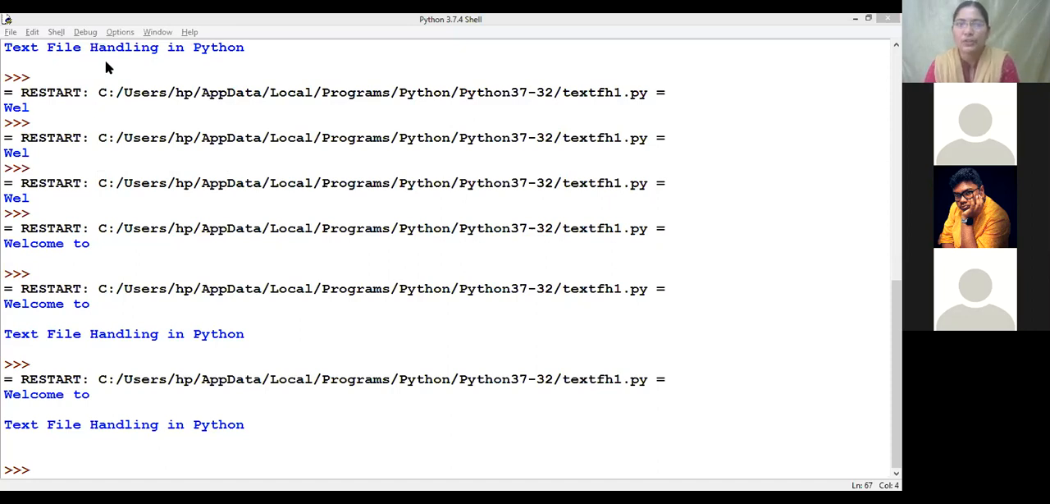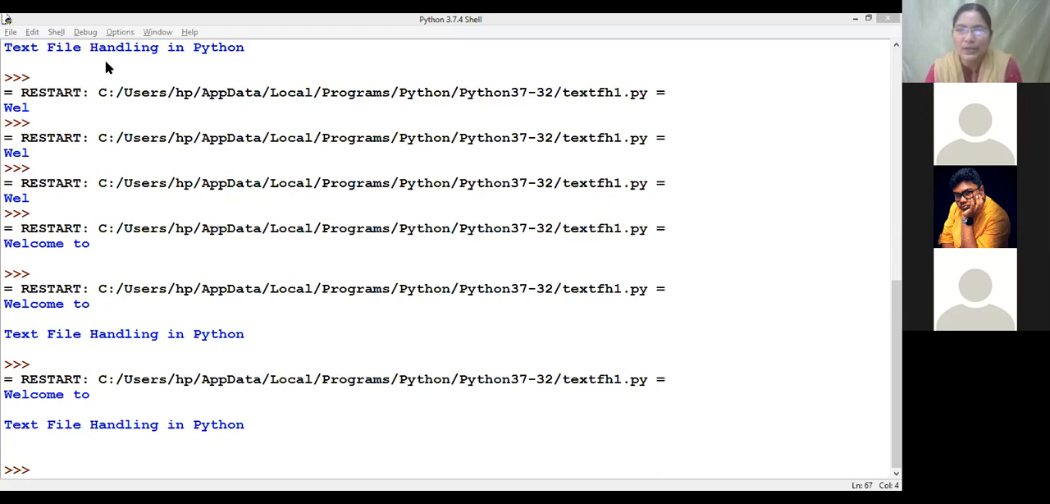Now, whatever input we give during execution time, like when you give enter a number, you are giving input. So if you want to put some content into this file, how do we do that? In which mode should we open? Either in W mode or in append mode.